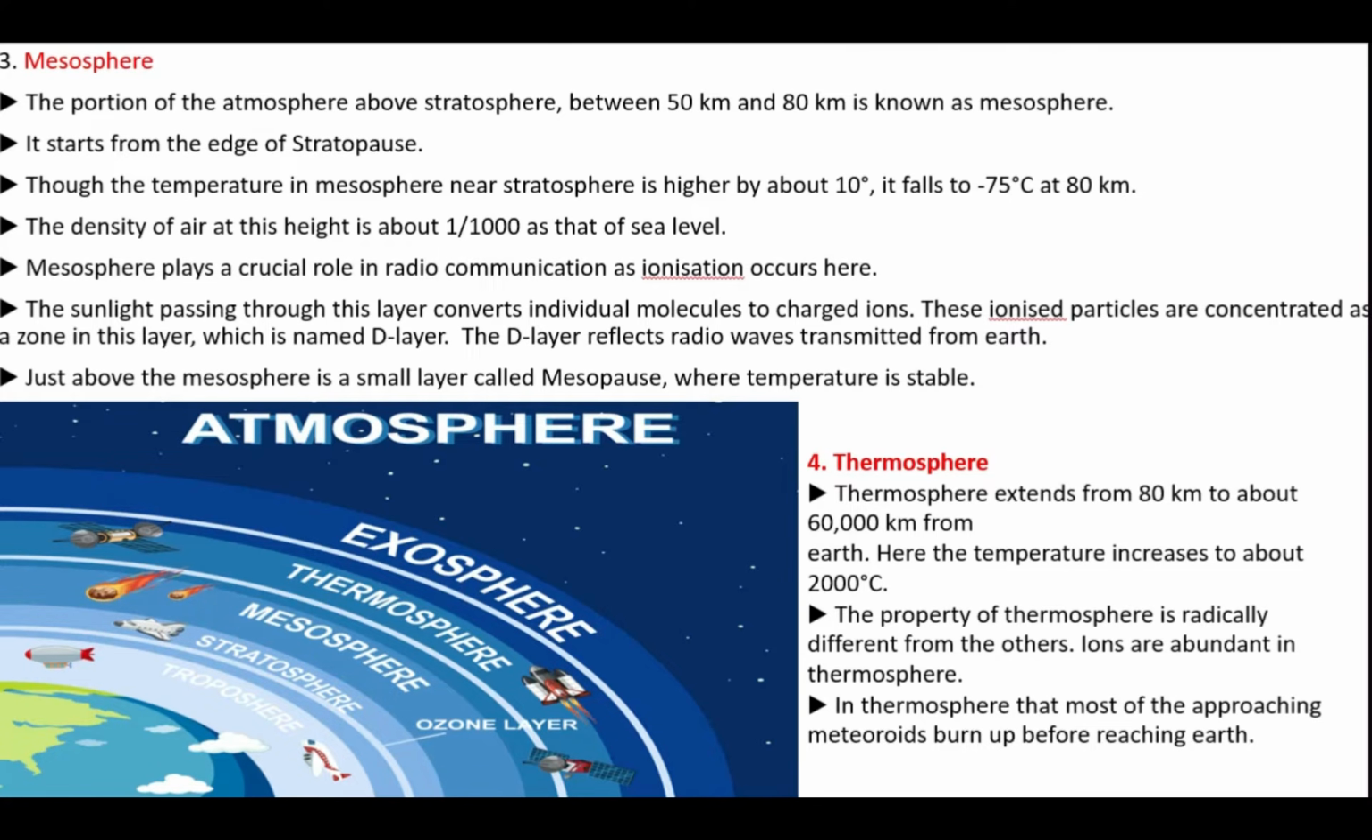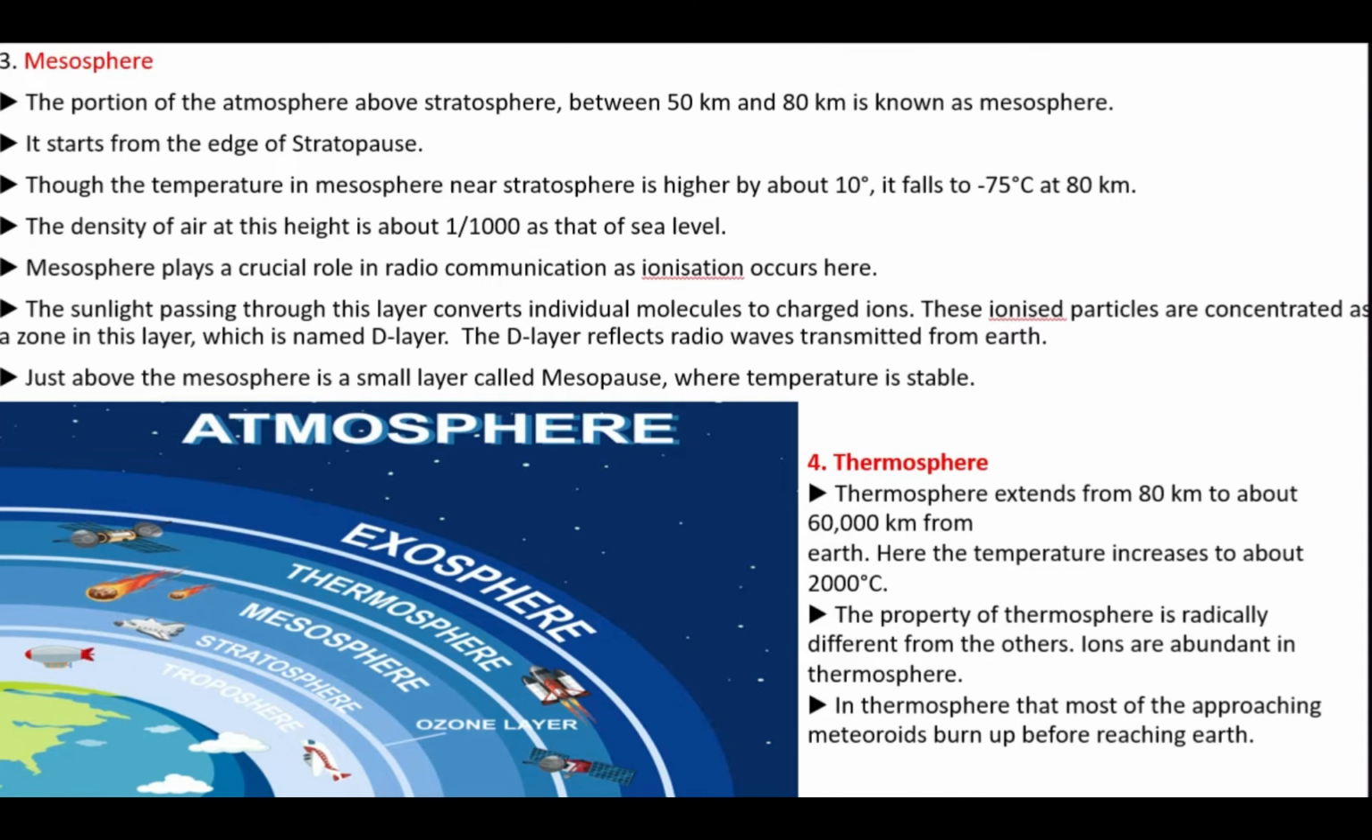So the name itself suggests that there is something related to temperature over there, right? The thermosphere extends from 80 kilometers to above 60,000 kilometers from the earth. Here, the temperature increases to about 2000 degrees Celsius. That's why the name has come as thermosphere. The property of thermosphere is radically different from other layers.